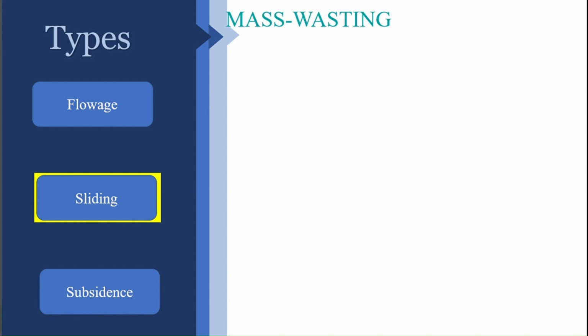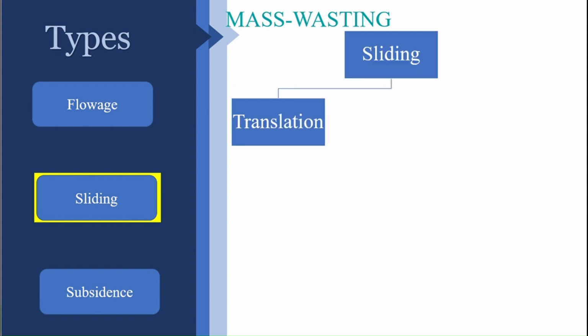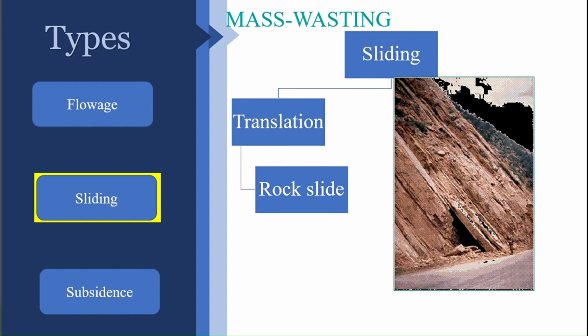So let us see the subdivisions of this type of sliding. Sliding can be broadly categorized into three groups. One is translational, which simply indicates this is just sliding, with no rotation or toppling happening. Translational movement means only the rock slides down, and this is further subdivided into rock slide, where a particular rock slides along a particular plane, and debris slide, which means more than one or two rocks together slide down a particular plane.